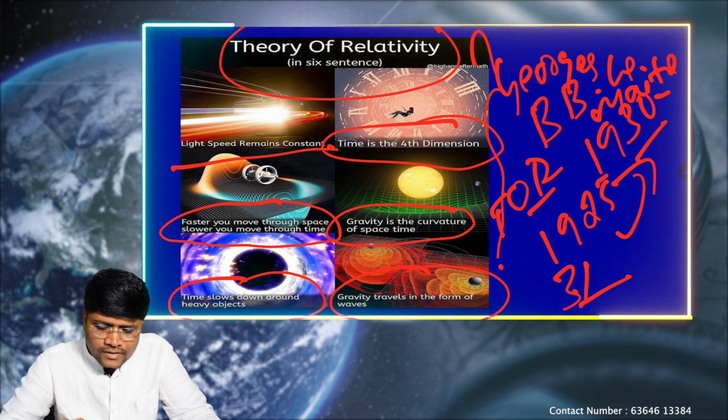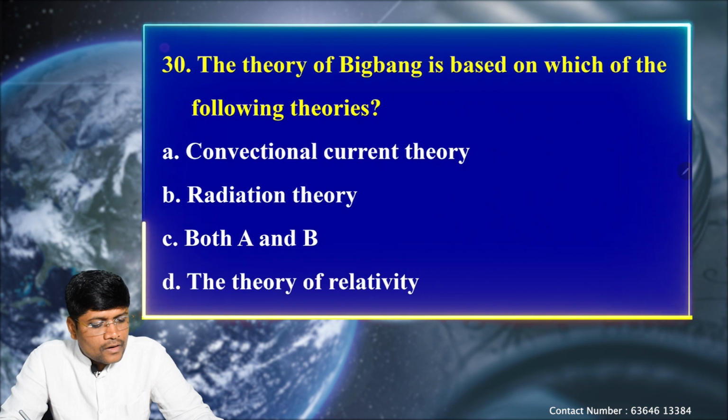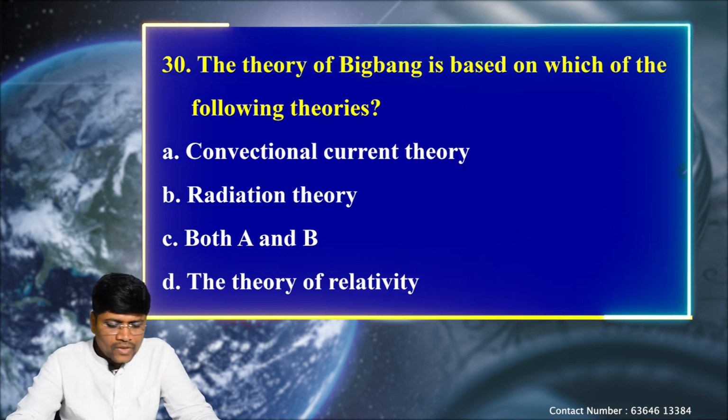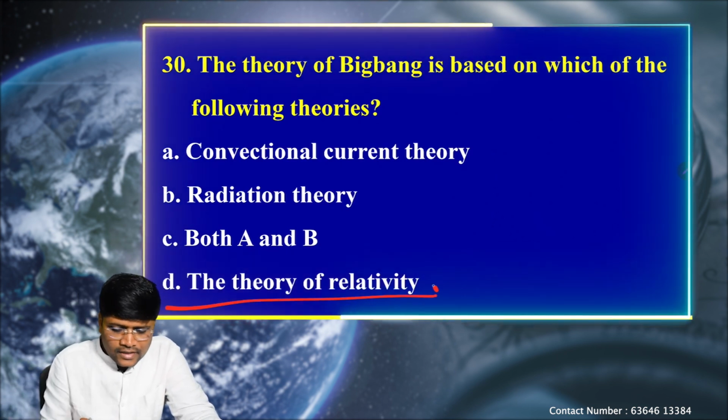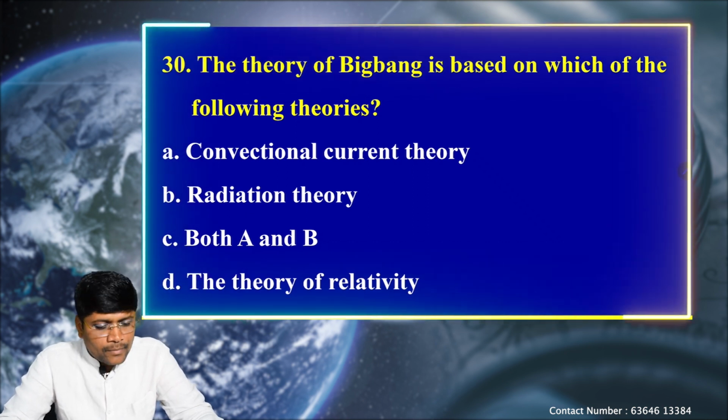So, based on this theory of relativity only, Georges Lemaître proposed the Big Bang theory. So it is option D, the theory of relativity is the main source for proposing the Big Bang theory.